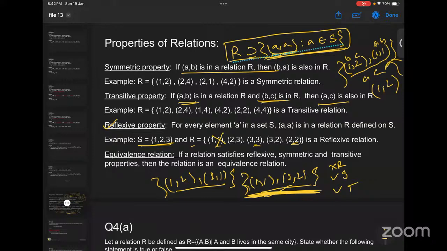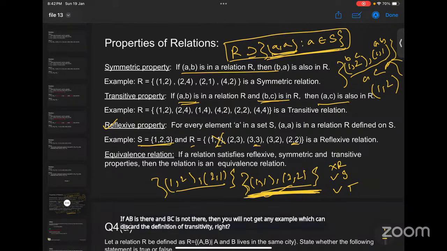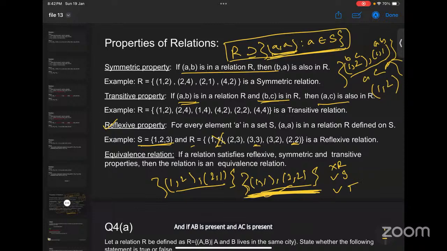Ma'am, if AB is present and BC is not present, then why is it still transitive? Because, as I said, you should have some example to discard the definition. If AB is there and BC is not there, then you will not get any example which can discard the definition of transitivity, right?